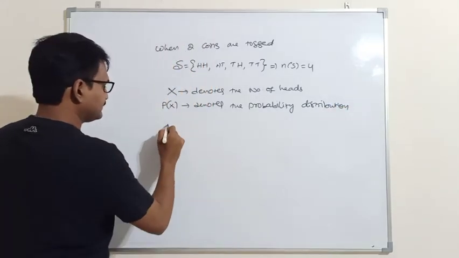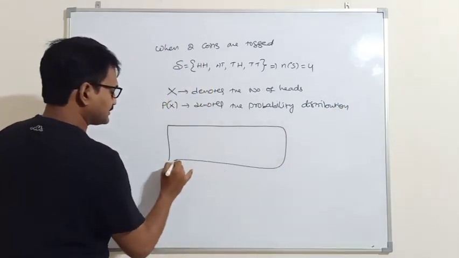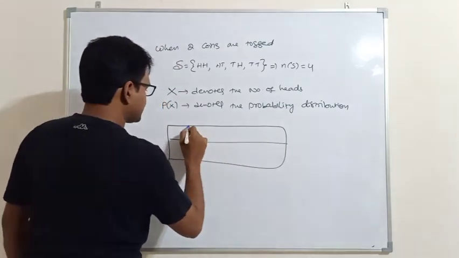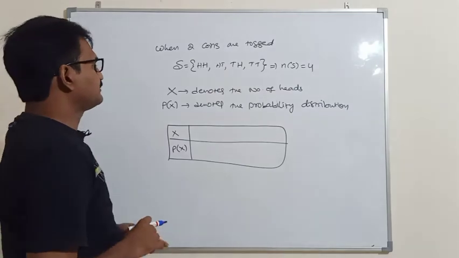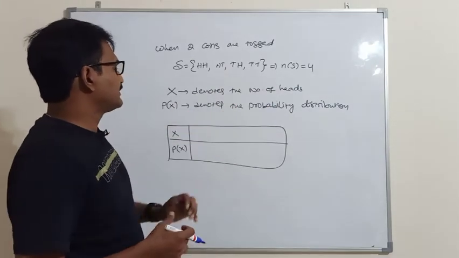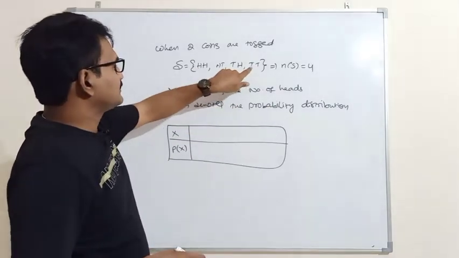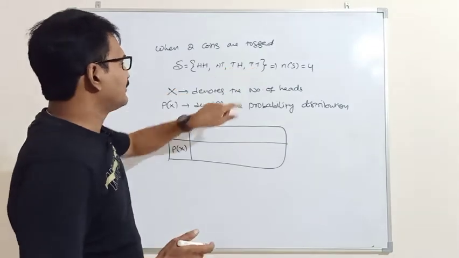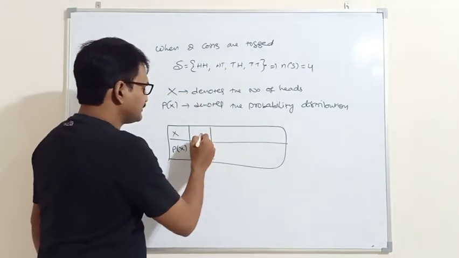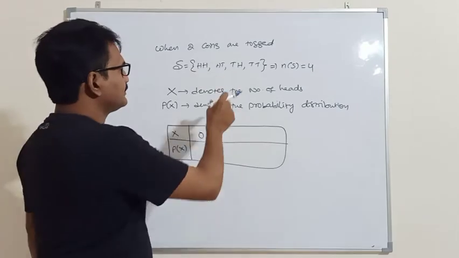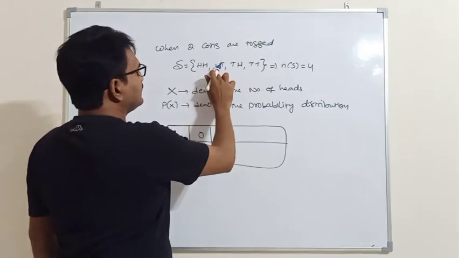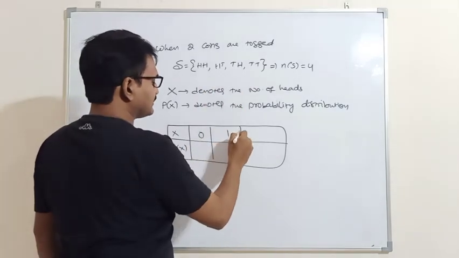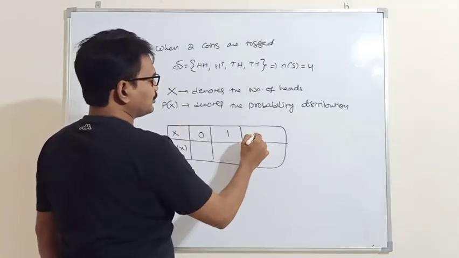Then I am taking one table for this, X and P of X. X denotes the number of heads. When two coins are tossed, for tail tail, the number of heads is 0. And in tail head and head tail, how many heads are there? Here one head is there, here one head is there. Next, here two heads are there.